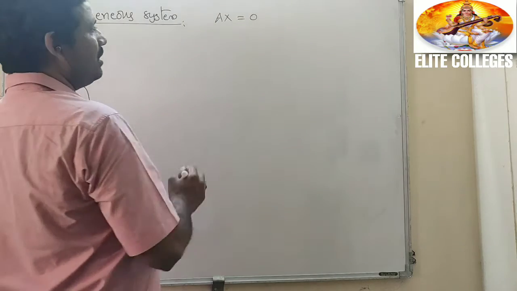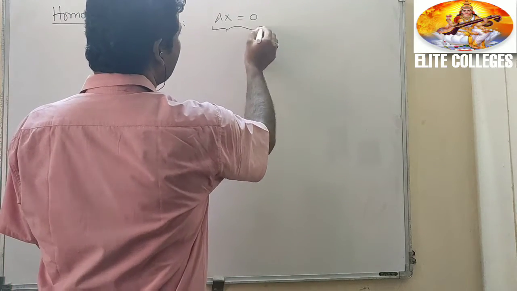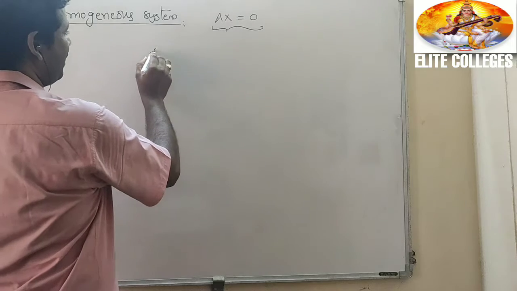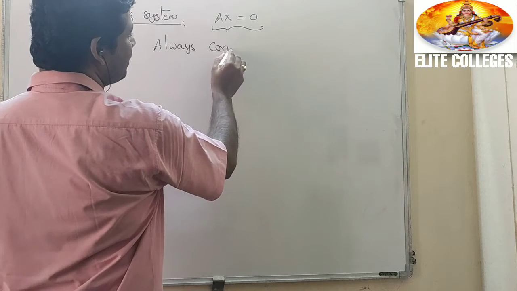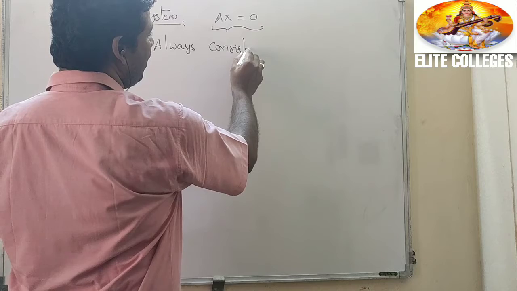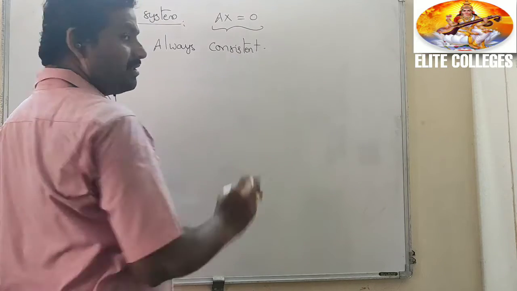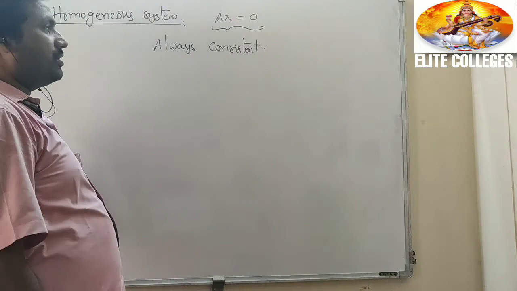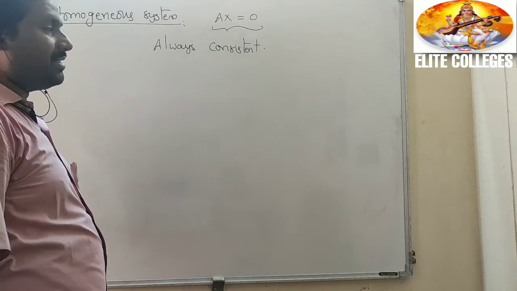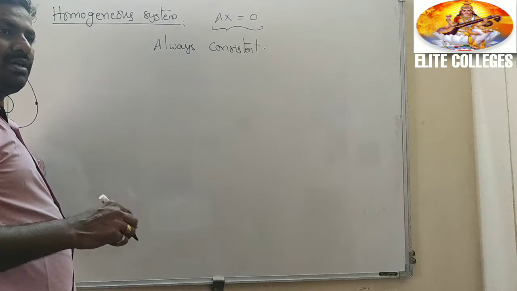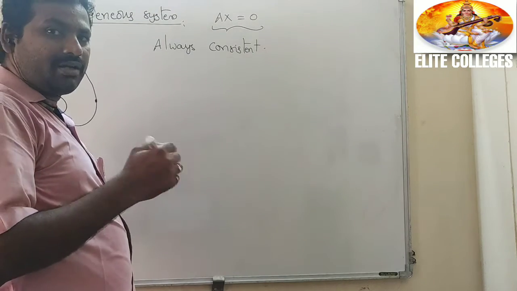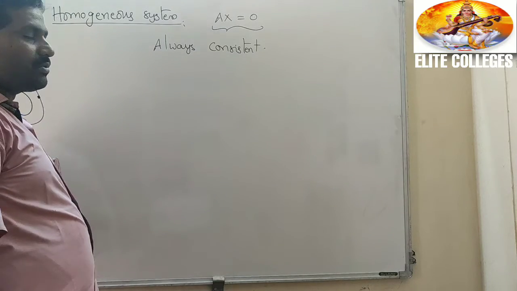Observe that the homogeneous system is always consistent. That means it always has a solution. It has a solution means it may have a unique solution or it may have infinitely many solutions.